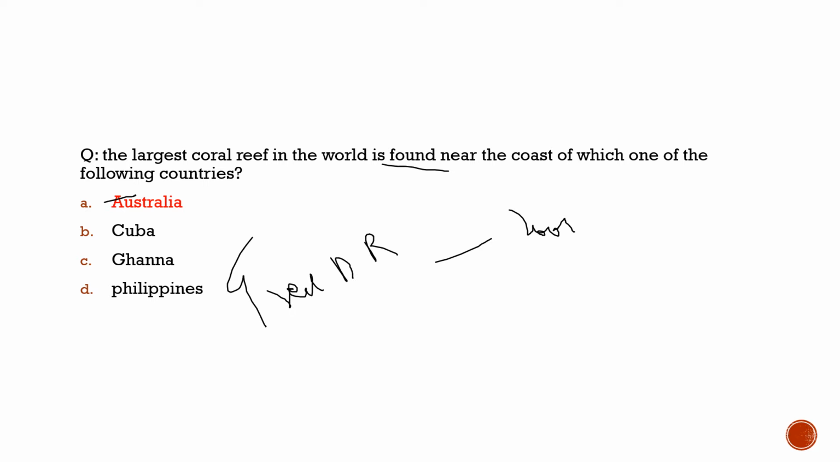Great Barrier Reef, located just off the northeastern coast of Australia. So the correct answer would be option A.